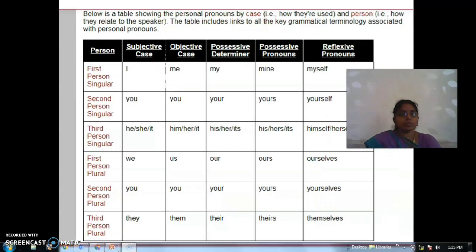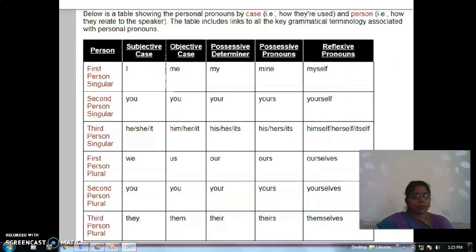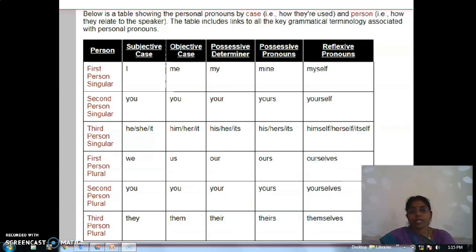Right. So this is a very important tabular column. I feel it is very important for you. This is the basic, and I want you to take hints about this. First person, second person, third person. In the same way, singular and plural. You all read this in the previous slide itself.